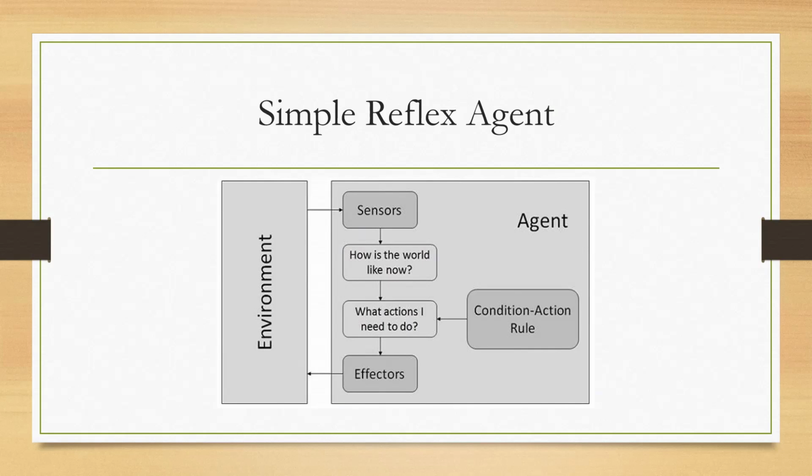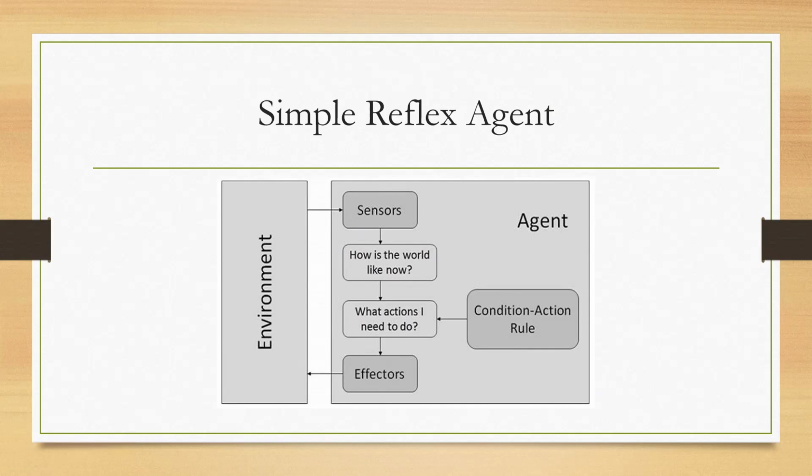The first type is a simple reflex agent. What are the main characteristics of a simple reflex agent? It works on a condition-action rule. A condition-action rule is if-then-else. For example, in a traffic signal, if the red light is glowing, the vehicle stops. That is a condition-action rule. If the yellow light is glowing, the vehicle is ready to move. If the green light is glowing, the vehicle can move right away. That is a condition-action rule.